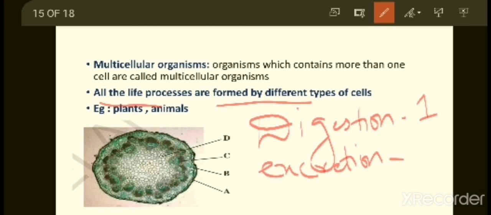Respiration is performed by some other different type of cell. A single cell is not going to perform all the life processes. For each life process, one type of cell will be present to perform that function. So only in unicellular organisms are all life processes done by a single cell. In multicellular organisms, all life processes are performed by different types of cells.